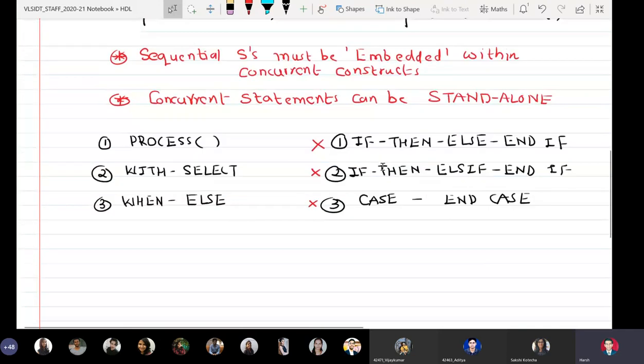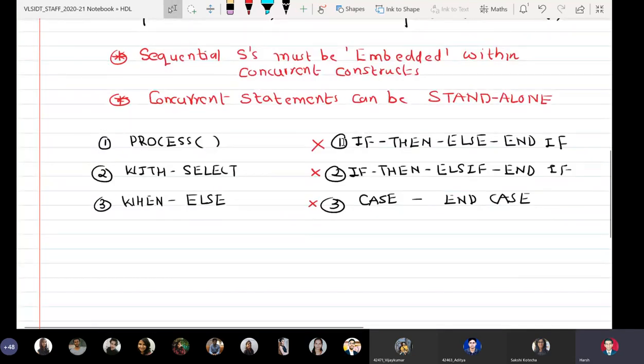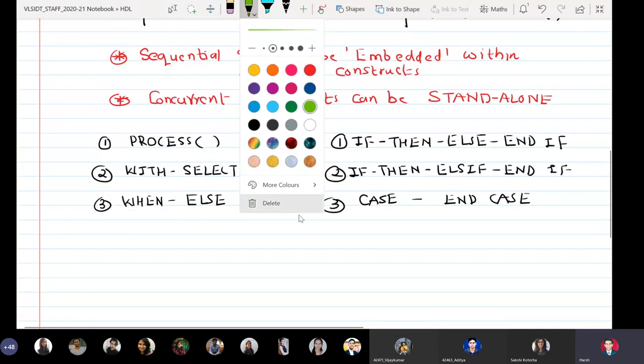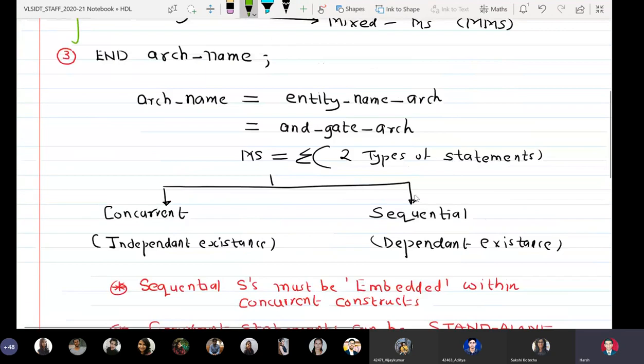So I cannot write sequential constructs between marker 2 and 3, but I have to write them within the process clause. Understand that these have to be embedded within the process clause, while these two, so all three of them are independent. If you want to write any of these three constructs in the architecture body's logic part, I have to embed these constructs within the process statement.